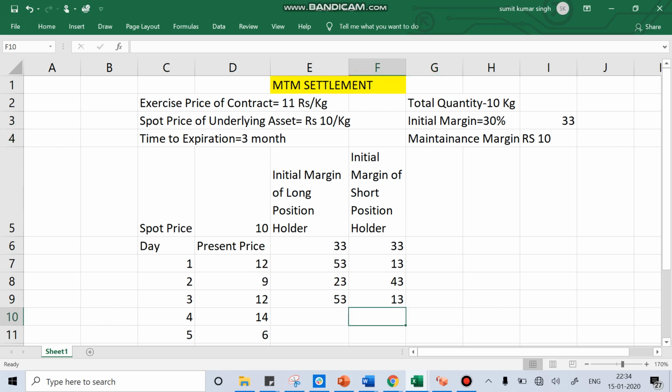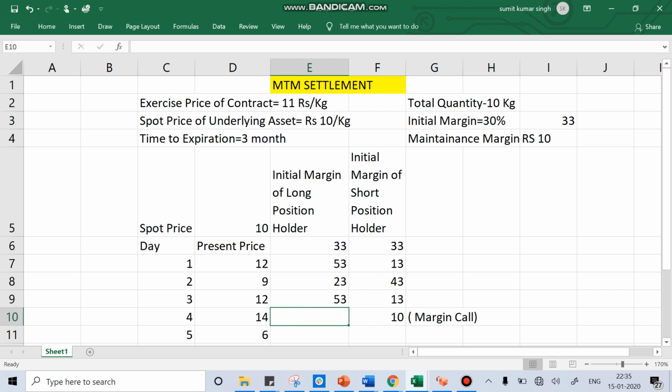Imagine in any scenario your account touches the maintenance margin, or becomes less than the maintenance margin. Then you get something called a margin call. So margin call is the situation a person will face if their account touches the maintenance margin.